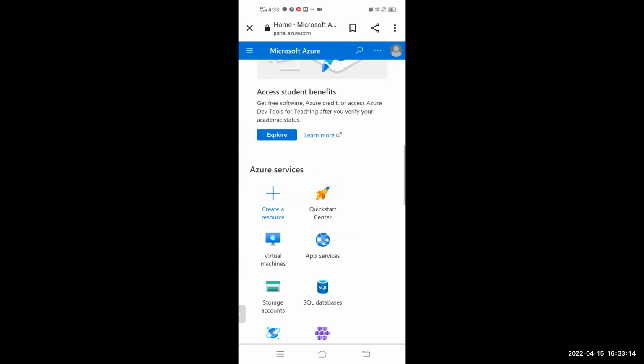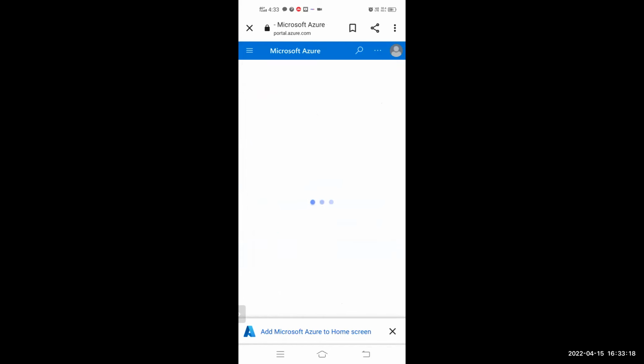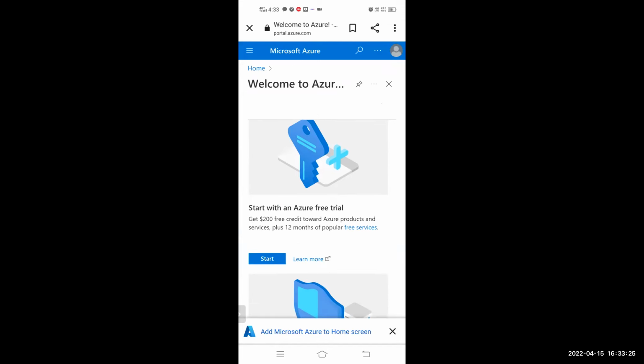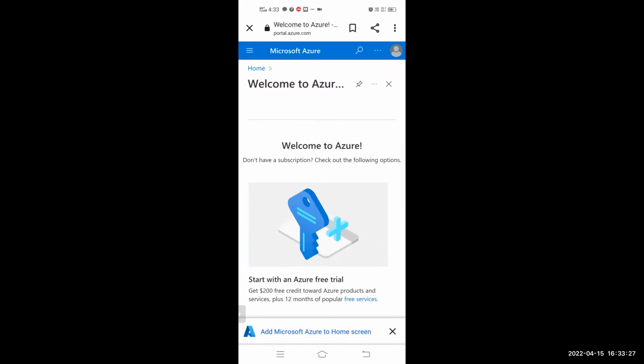Trust me on this. Click on virtual machines. Isaac bhai, we are creating a virtual machine. We'll try to create a virtual machine. So now if you see, it gives an error that you do not have a subscription, and now it gives you an option to purchase a subscription. Let me get this annotation. I hope you are getting this, because this is a mobile screen.